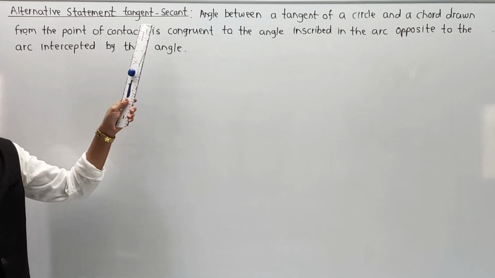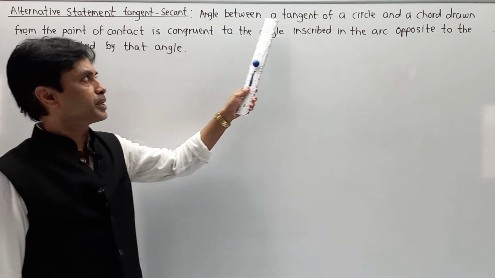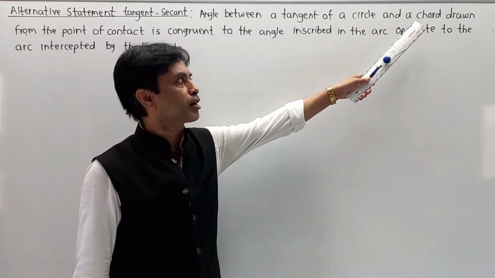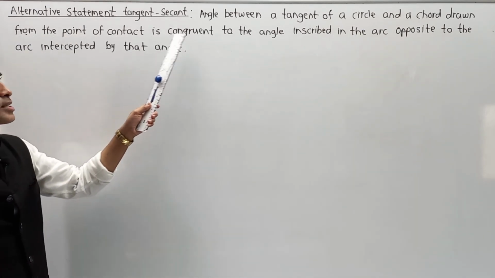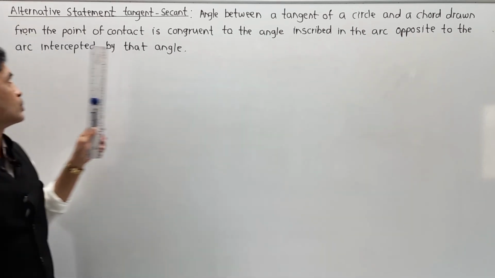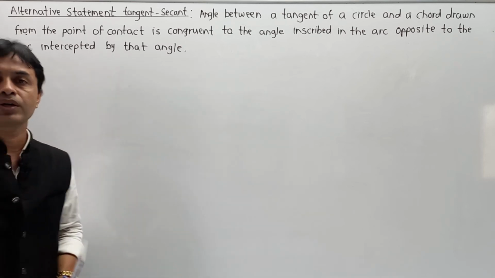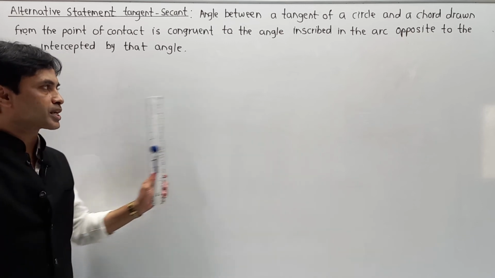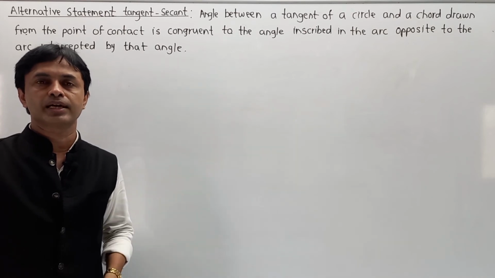They have also given an alternative statement for tangent secant, and the statement is: the angle between a tangent of a circle and a chord drawn from the point of contact is congruent to the angle inscribed in the arc opposite to the arc intercepted by that angle. Now what does this statement mean? I am going to draw once again for you the first circle, second circle, and in the third circle I am going to write the conclusion of the first and second circle diagrams.